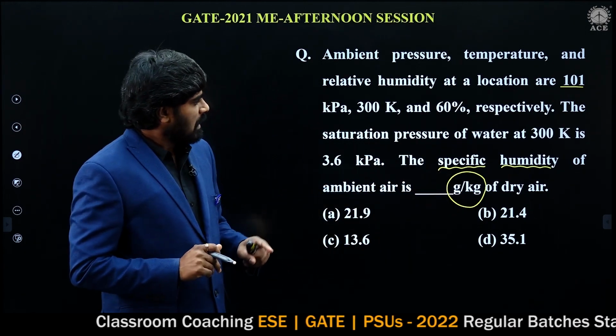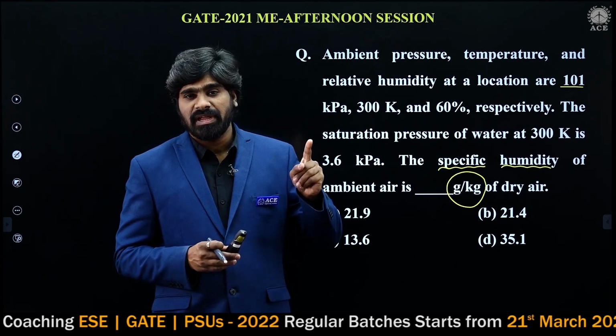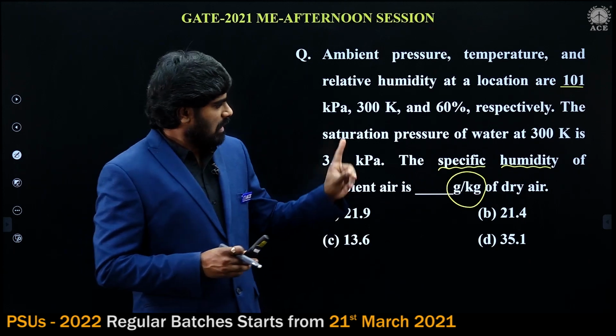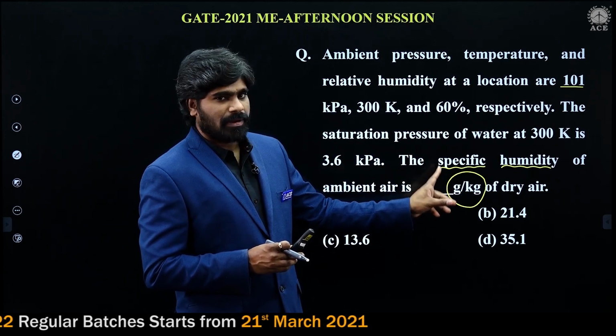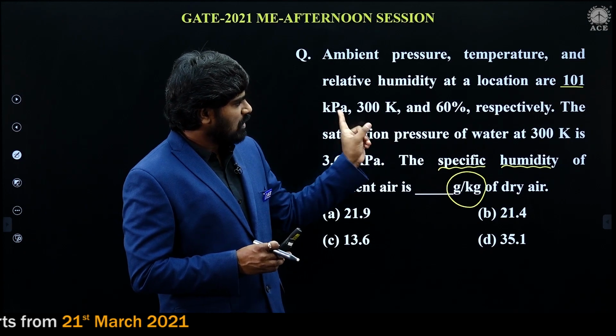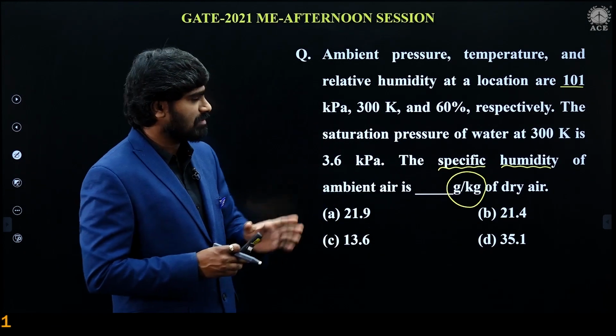Okay, we will see. It is a simple and straight problem, specific humidity. Every year, the same problem is being repeated. The unit is also the same, gram per kg of dry air. Only the values are changing. It is a simple and straight problem. Every year, the same problem is coming from psychrometry.